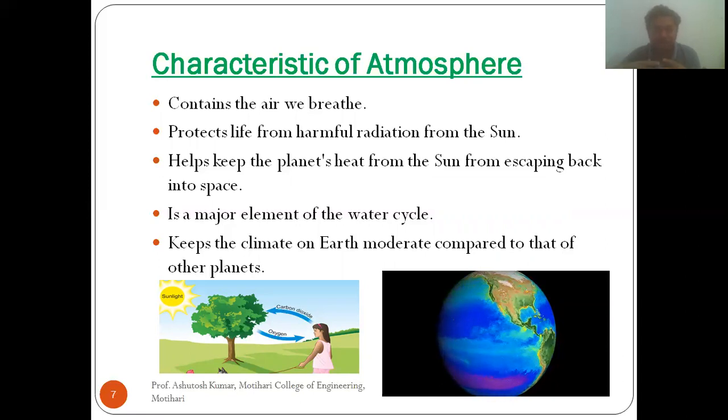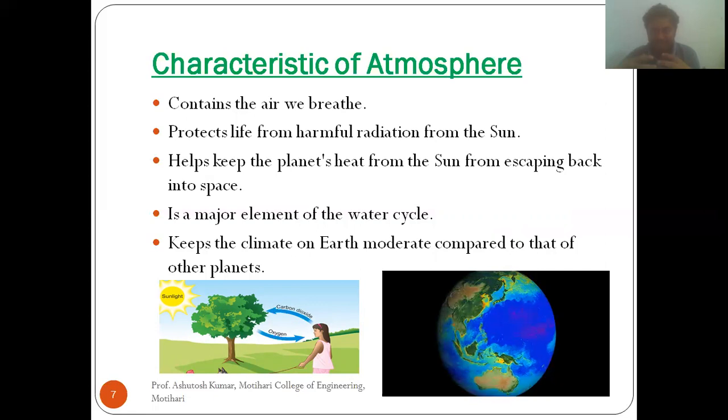Now the fourth one is that it is a major element of the water cycle. As we all know, how rain comes, all these things of the water cycle are related to the atmosphere. The fifth one is that the atmosphere keeps the earth moderate compared to other planets. The climate of earth is moderate when we compare earth with other planets.